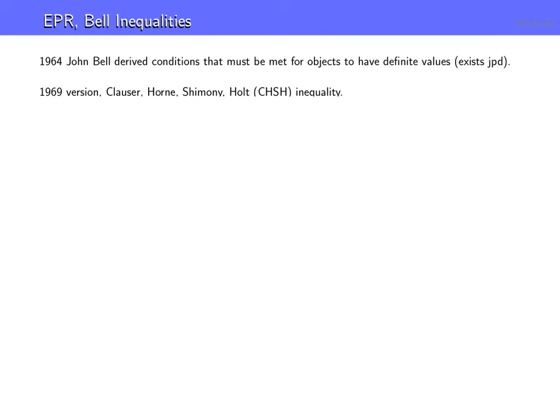So nowadays, the term Bell inequality is an encapsulating term for many different types of inequalities, depending upon the system. The original one by John Bell had 6 random variables. This one has 4, but actually the original one is a little simpler because it only has 3 terms in the inequality. This one has 4.